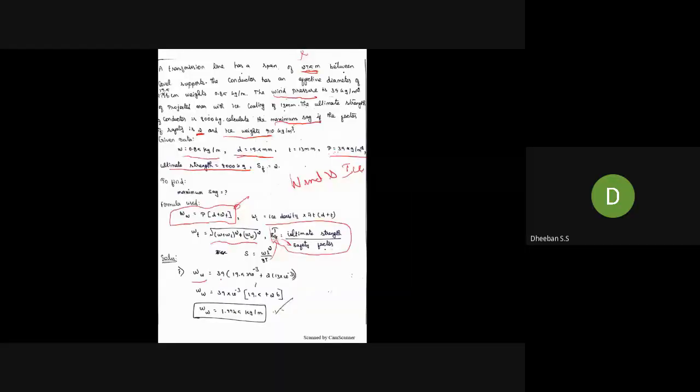Getting into the problem, first you have to find this WW. The value is P into the diameter of the conductor D. This diameter they have given in millimeters, so you have to convert it into meters, multiplying by 10 power minus 3, plus 2 into small t.